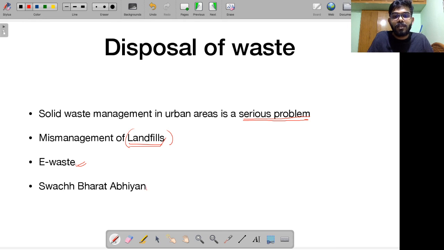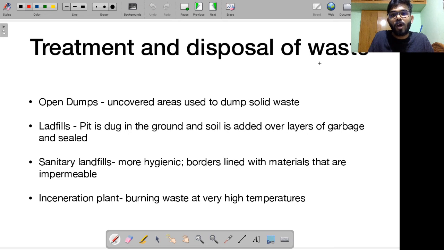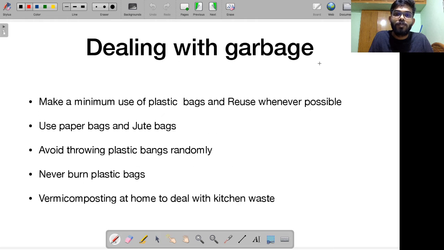Then, as you know, our Prime Minister had launched the Swachh Bharat Mission, the Clean India Mission. So all this has brought to the fore the importance of disposal of waste. This is a big thing that we are discussing nowadays. So let's talk about various treatment facilities available for disposal of waste.